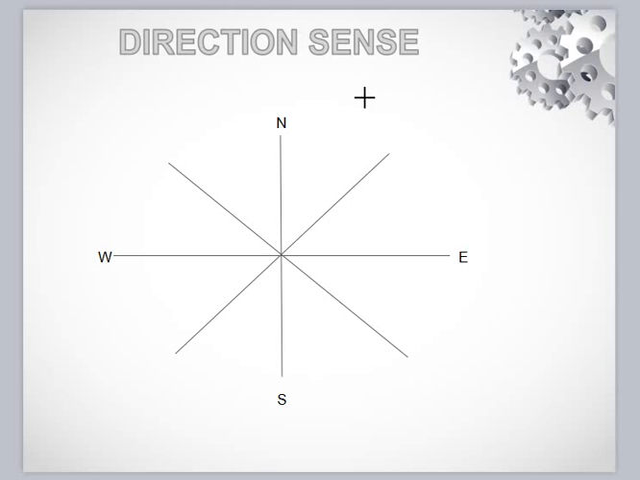In direction sense, you have to study there are 10 directions. One is east, west, north, south, and here is northeast, it is northwest, and it is southeast, and here it is southwest. Except from these eight, one is upward direction and one is downward direction.